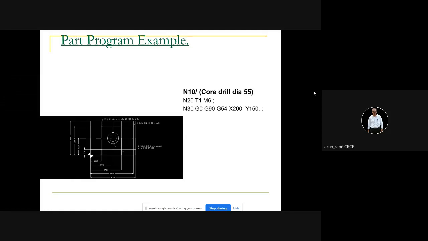And how do you call it in the program? By giving G43. That is called tool length compensation. So this is your G43, the tool length compensation. This is your tool number one. And what is tool number one? Tool number one is a diameter 55 drill.